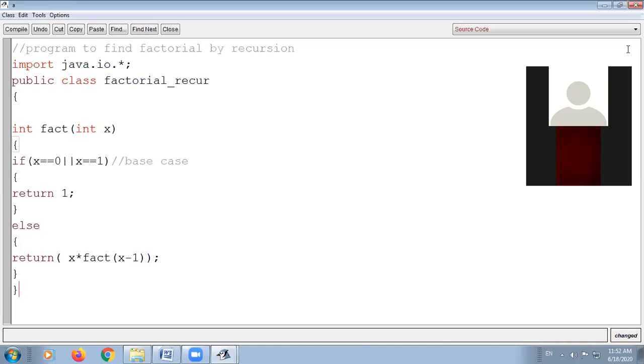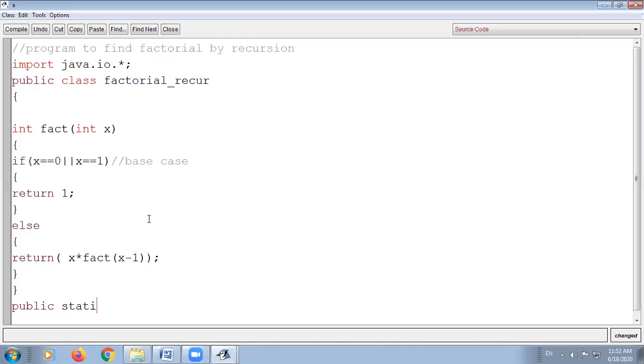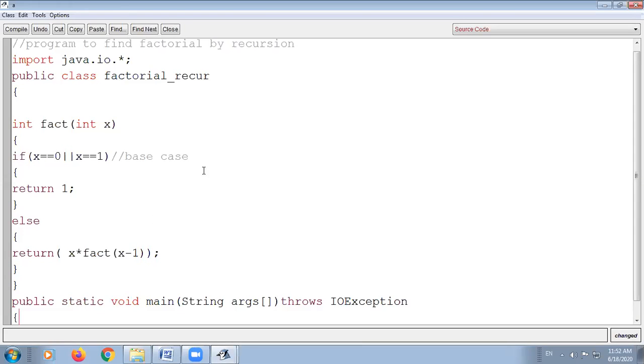Next we will make the calling function, that is public static void main. Main will become the calling function, with String args. Because we have used the IO package, you have to write throws IOException class. Next, what you have to do?